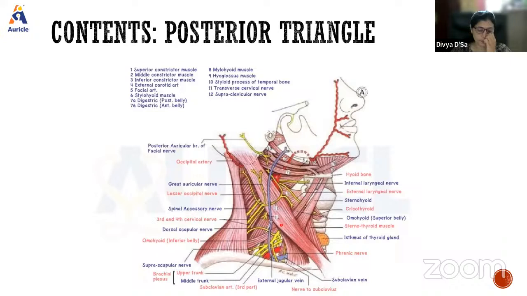Why this is important clinically is, if there is an abscess here, or something where we need to do a surgery or open up here and make an incision, we will go above, we will not go below, because here we can injure these nerves. Most commonly injured nerve will be the spinal accessory, and if the spinal accessory is injured, both the muscles, that is the sternocleidomastoid and the trapezius, are paralyzed.